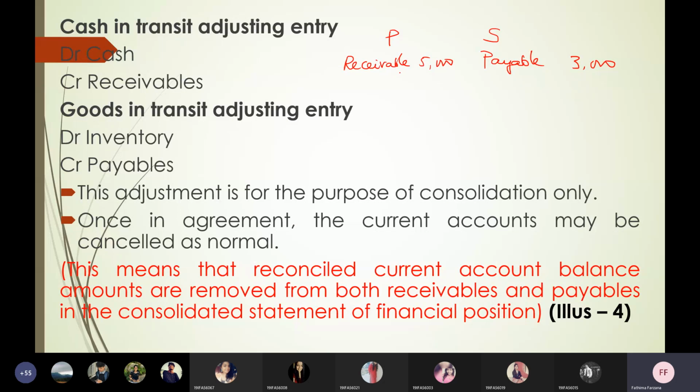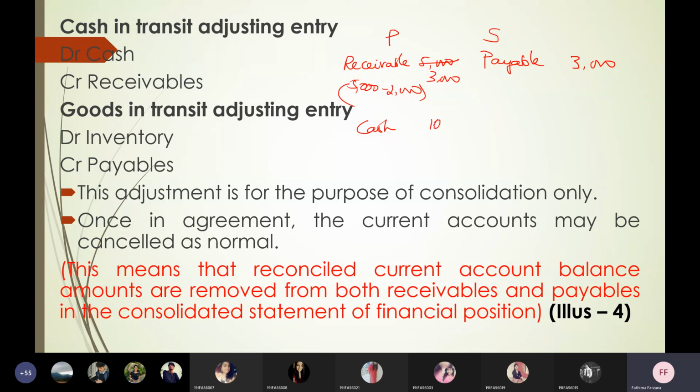So what should be done here? I have to receive, but I didn't receive. That is called receivable, right? So I have to receive 5,000 and I assume I've received 2,000 already. Instead of showing 5,000, I'll be showing only 3,000. And in the parent's cash, I'll be adding 2,000.